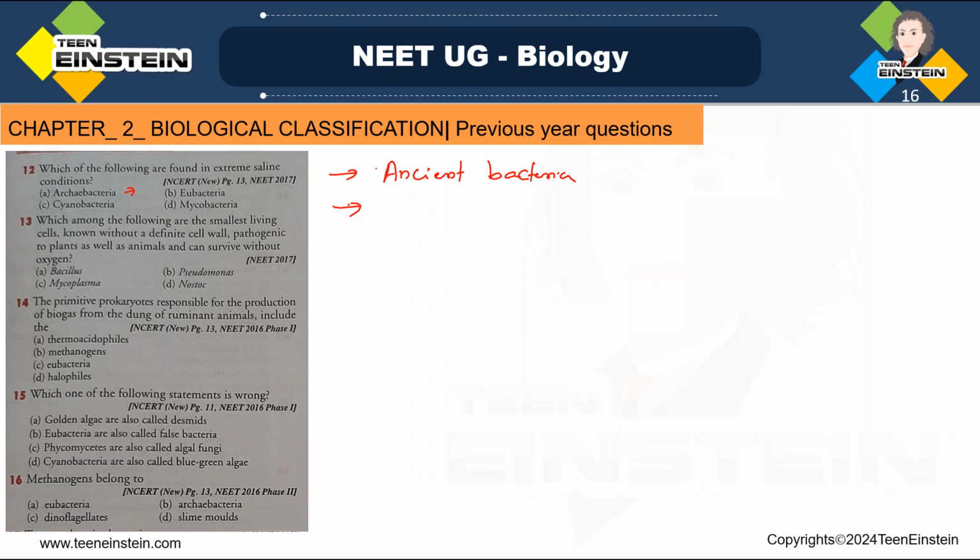So this capacity of archaebacteria to survive in such extreme conditions is due to the presence of a branched type of lipid chain which is present in their membrane, and that lipid chain reduces the fluidity of their membrane.